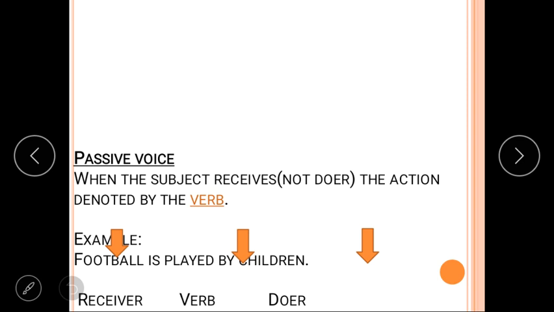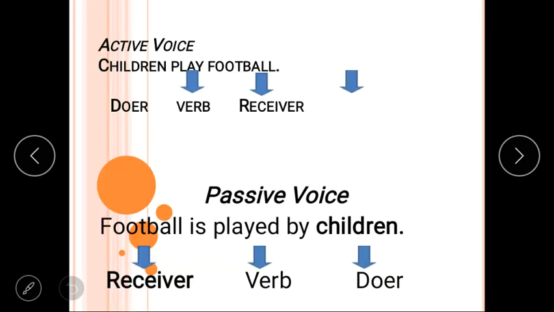So students, we can see that in passive voice we need to change the chair of subject and object. We need to change the chair of receiver and doer. I hope that this is clear to you. Actually, I am using the chair to make you understand in a better way, so don't think that there is any chair in voice. Okay? Yes. So students, let's now come to the next point.